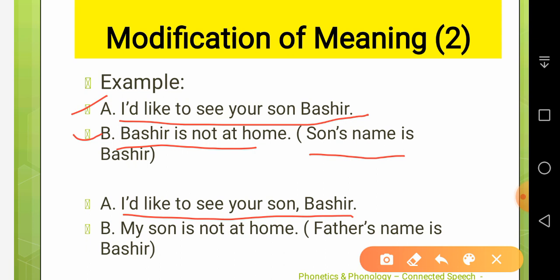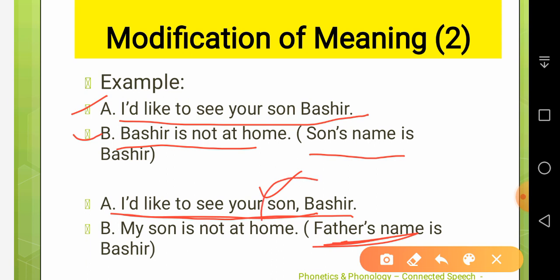It means the father's name is Bashir. Okay, the father's name is Bashir. So the person who is talking to Bashir, he pauses here. I would like to see your son Bashir. Okay, see, I would like to see your son, Bashir. Bashir, I would like to see your son.